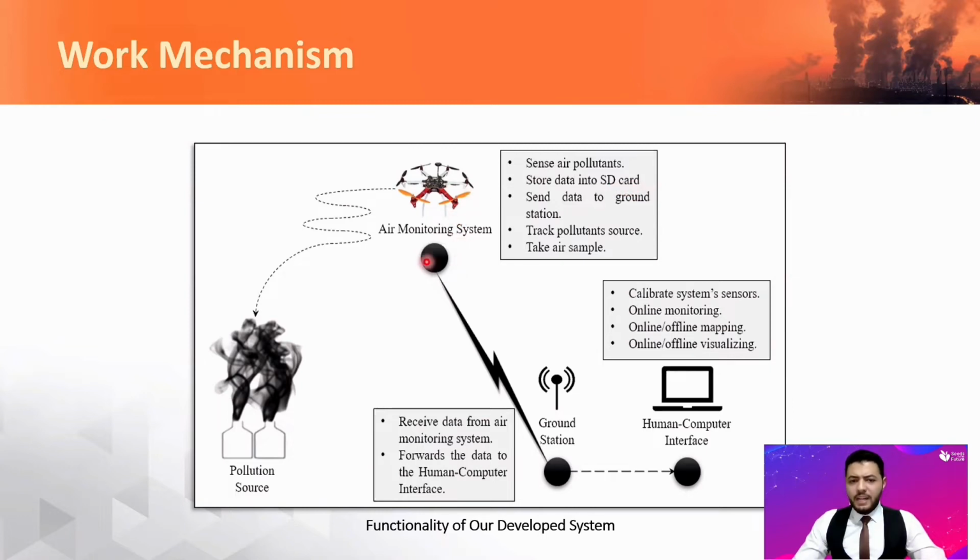Also, this data will be transferred using a wireless communication module to the ground station, where the ground station will forward this data to the human-computer interface, where this data will be displayed, mapped, and visualized. Also, we want this measured data to be inputted in real time into a certain algorithm, which outputs commands to the flight controller of the drone, making it fly towards the air pollution source.